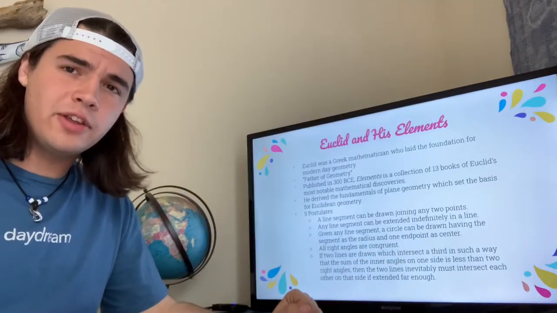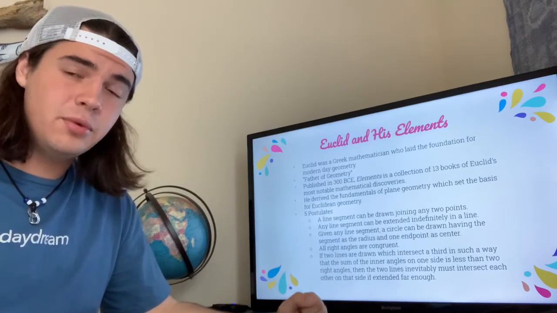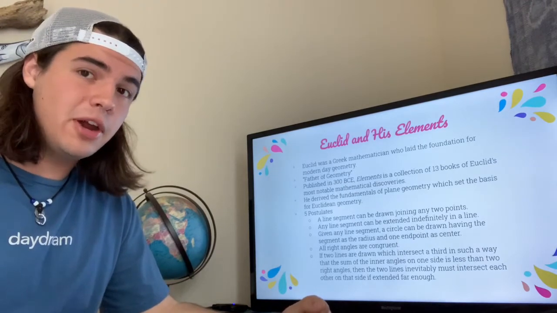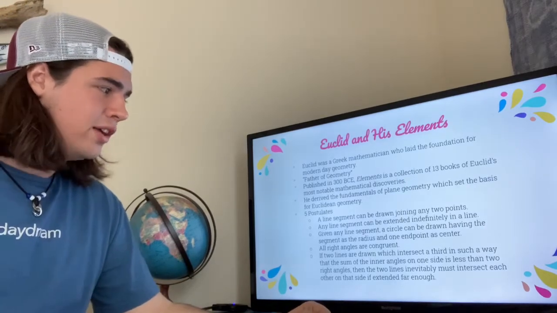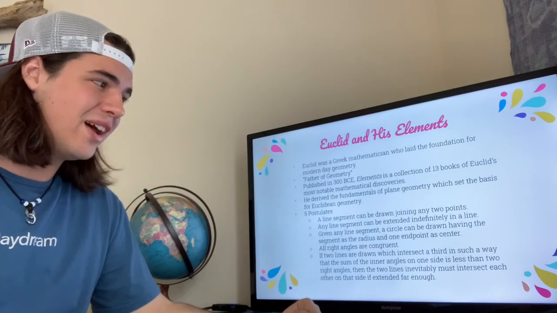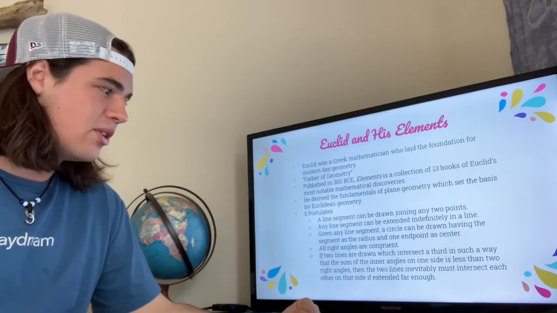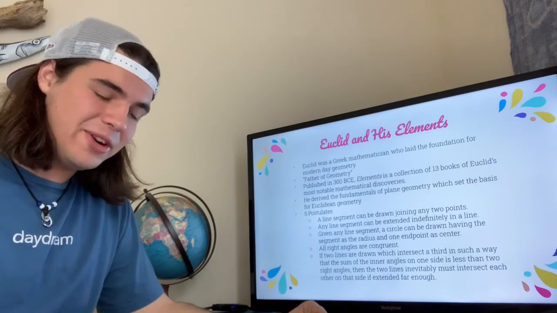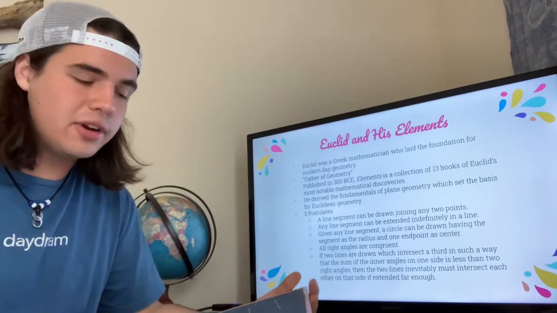Now, Euclid's fifth postulate is probably the most controversial, in that Euclid was never able to actually prove this. This fifth postulate is also known as the parallel postulate, and is stated as follows. If 2 lines are drawn which intersect a third in such a way that the sum of the inner angles on one side is less than 2 right angles, then the 2 lines inevitably must intersect each other on that side, if extended far enough. Now, that is a very complicated way of basically just describing how parallel lines work.